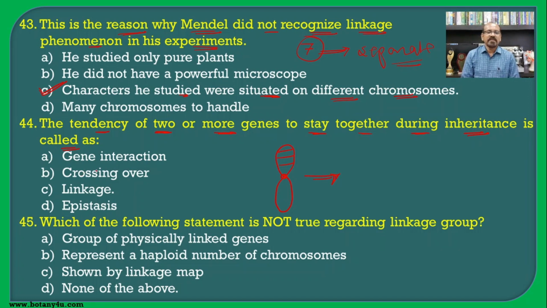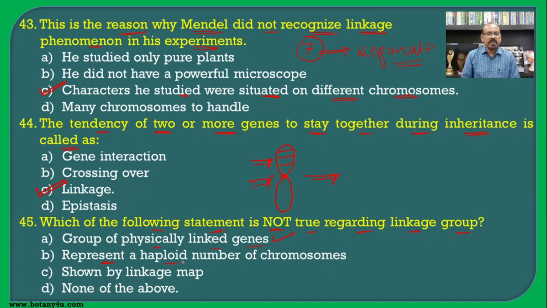If these genes are present on the same chromosome, they are known as linked genes, and this phenomenon of transmission is known as linkage. Then, which of the following statements is not true regarding linkage group? If we see the linkage group, it consists of physically linked genes because they are present on the chromosome, hence it is the correct one.